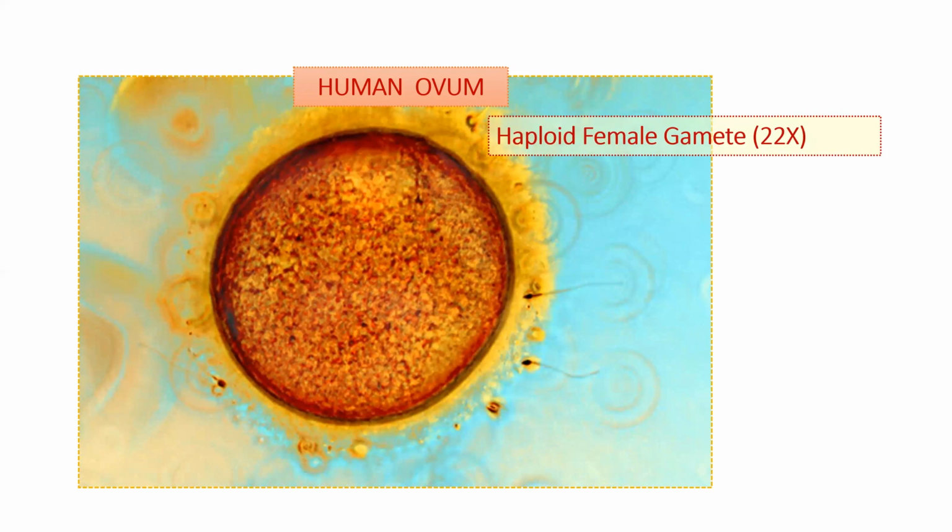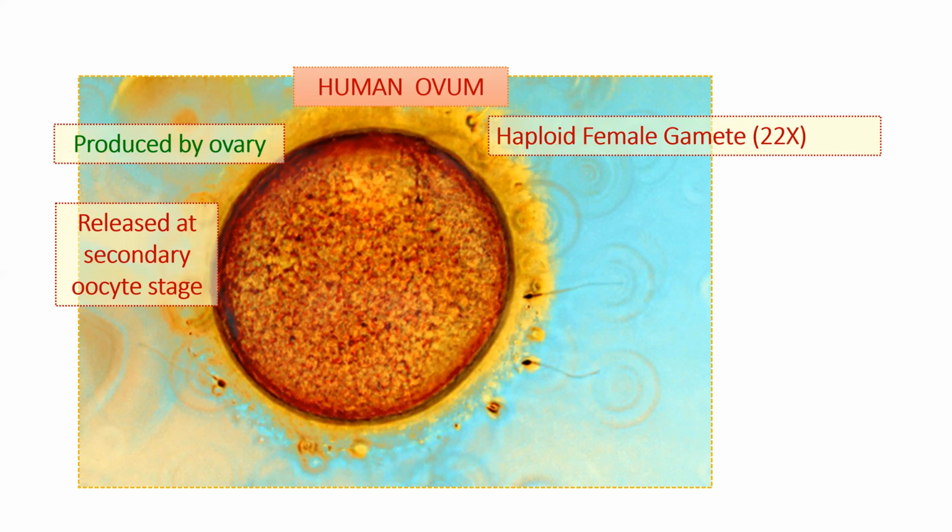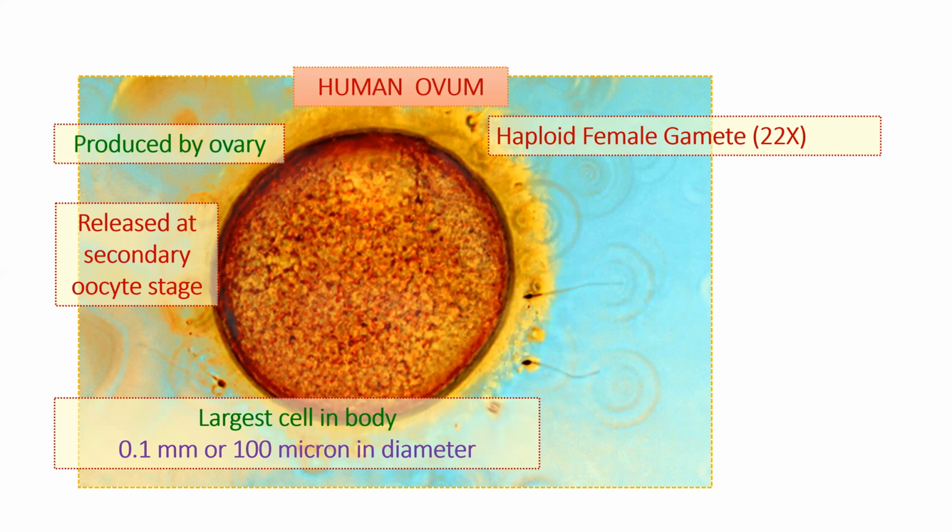Now let us go to the structure of the human ovum. It's a very easy structure. Already you have studied in the histology of ovaries the layers of the Graafian follicle, and we have also studied the ovaries in detail in the previous lectures. Let us see a few things about the ovum. The ovum is a haploid female gamete, so 22X, as you must know the female sex chromosomes are X and X. As it is haploid in nature, it is total 22X. It's produced by the ovaries, released at the secondary oocyte stage, and it is the largest cell in the body. The diameter is around 0.1 mm or 100 micron.